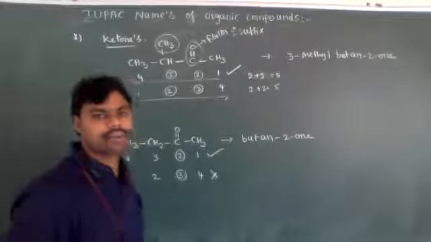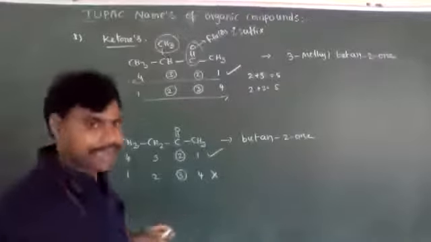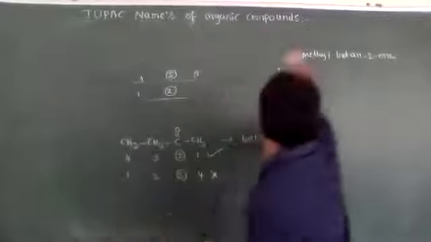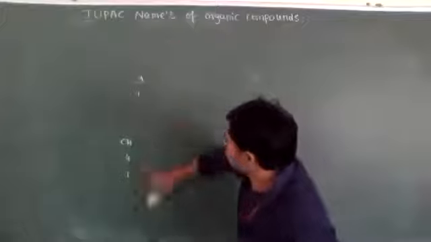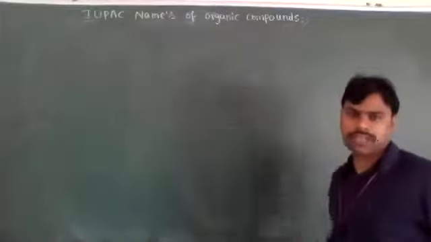Okay, this is about ketones and their IUPAC nomenclatures. Next, the next important organic compounds are carboxylic acids.